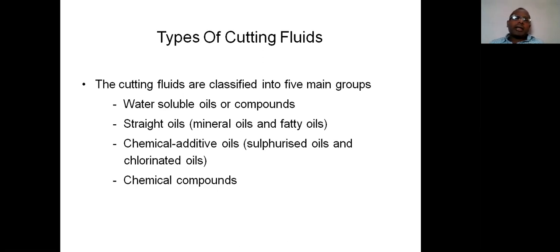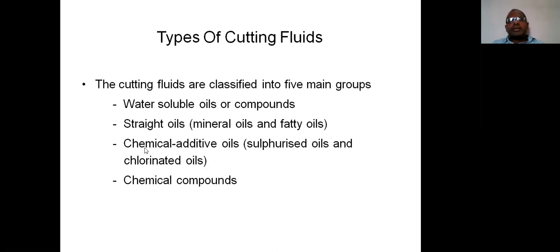Then they are categorized as chemical compounds. For example, if only chlorinated oil is used as the cutting fluid, without mixing with sulfurized oil or any other oil, then it is categorized as a chemical compound.